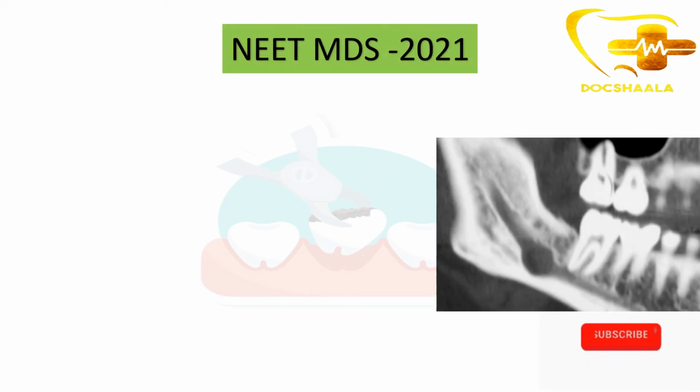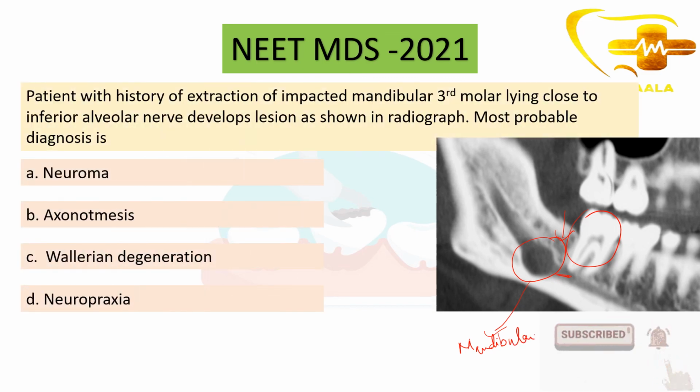Coming back to the question, there is a surgery of the third molar, and a lesion has formed in the inferior alveolar nerve, which is a branch of the mandibular nerve, right? So the answer will be neuroma, which is option A.